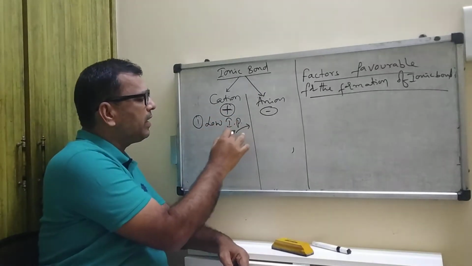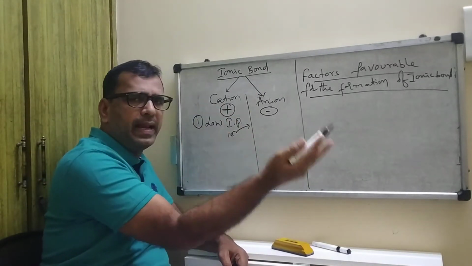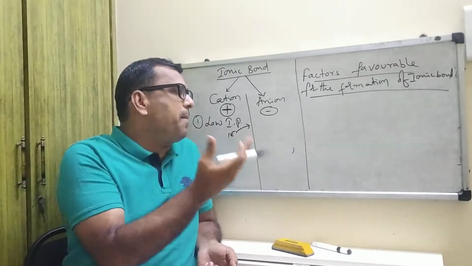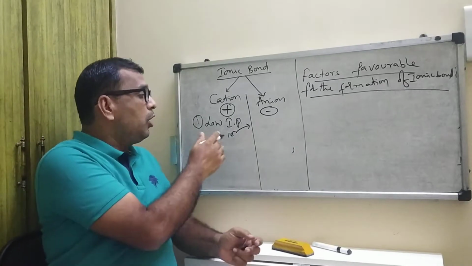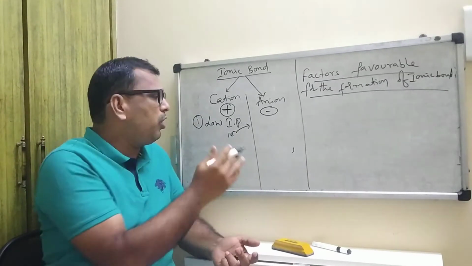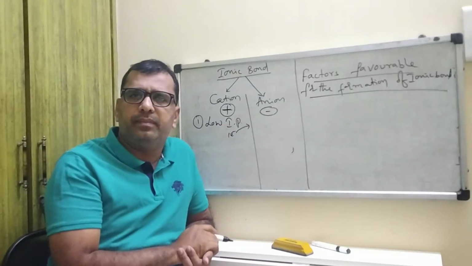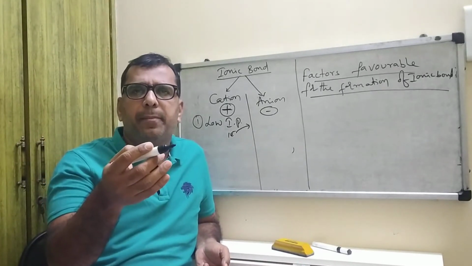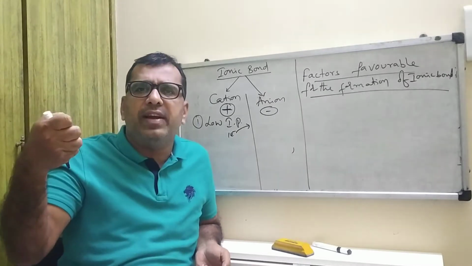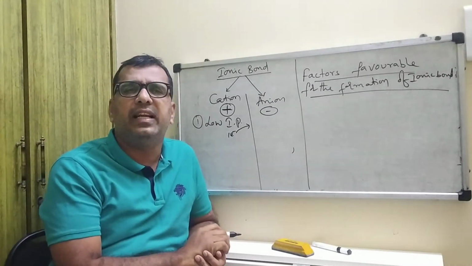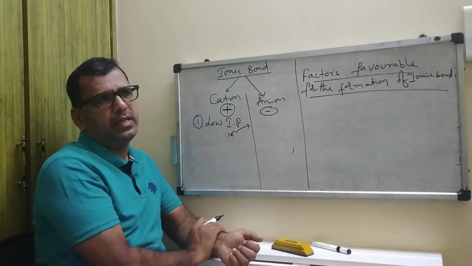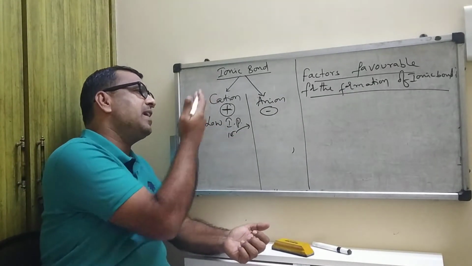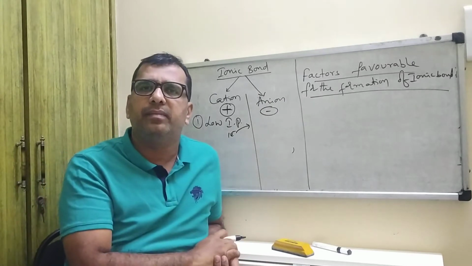By donating an electron, it naturally becomes positive. Ionization potential means the amount of energy required for the removal of an electron from its valence shell. Low ionization potential means low energy is required, so the cation is formed more easily.